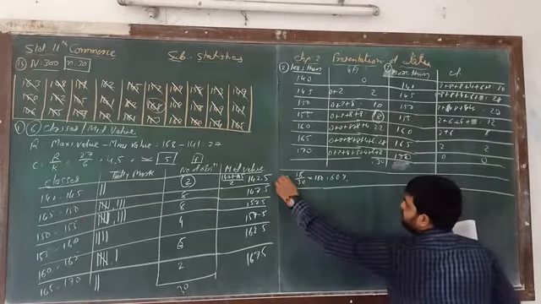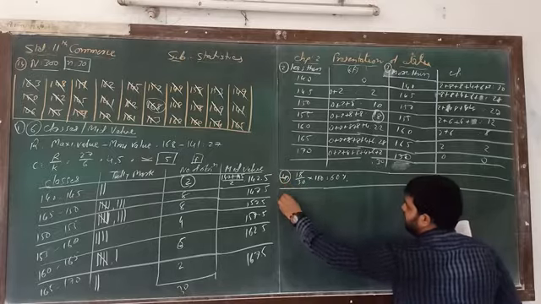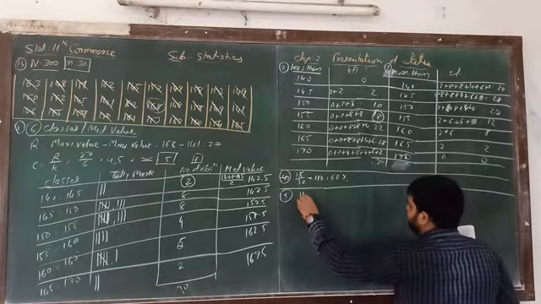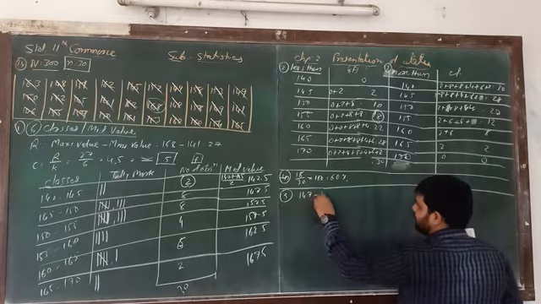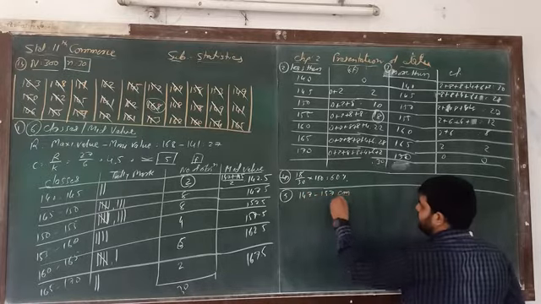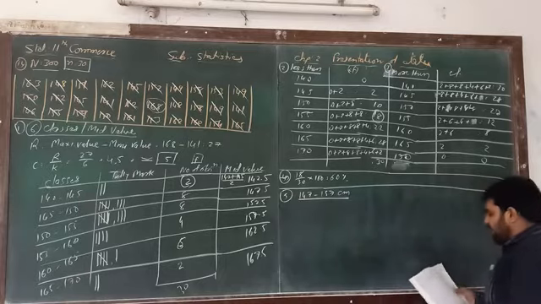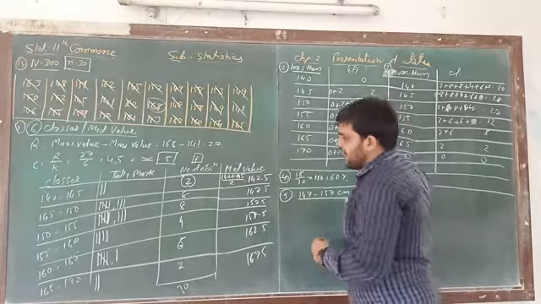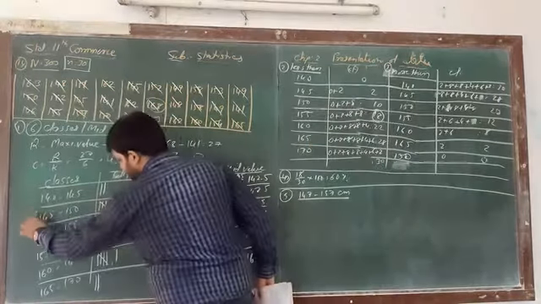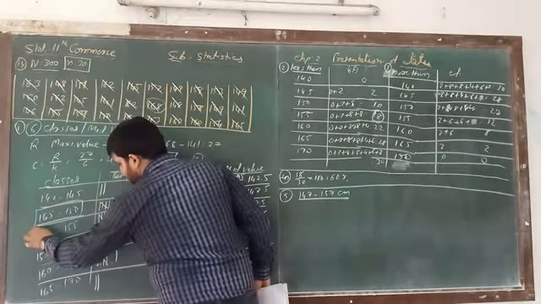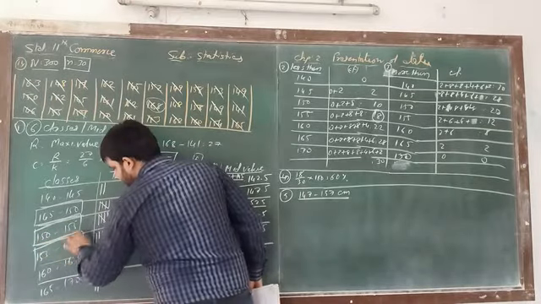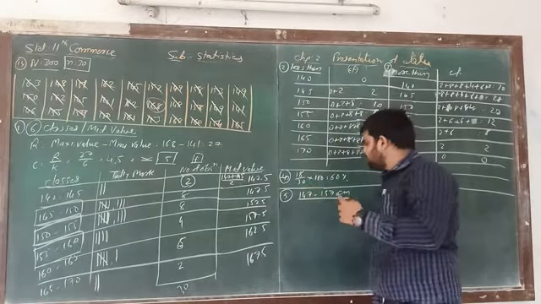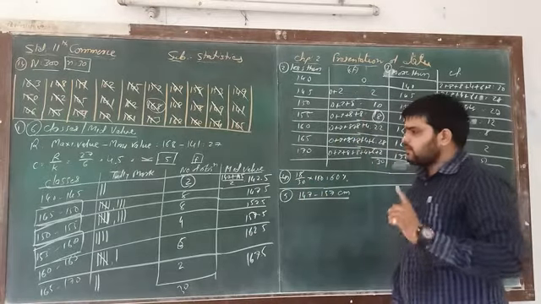That is number 4. Now number 5, most important: how many persons have a height of 147 to 157 centimeters? Here 147 to 157 is not given directly. So what we have to do?